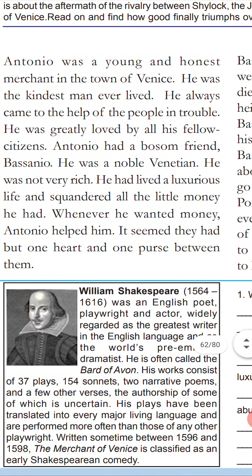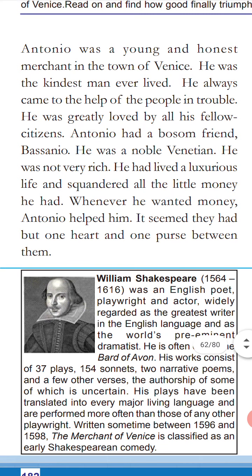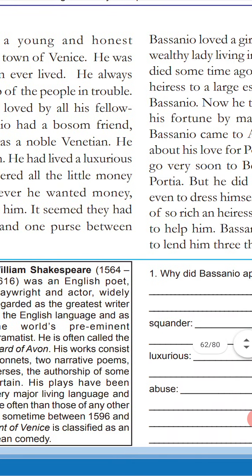And his friend's name is Bassanio. You must remember the names Antonio and Bassanio. Bassanio, one of his friends, a good friend, a thick friend, but at the same time his money spending is very harsh. That means Bassanio spent more of his money here and there. That's why Antonio always helped Bassanio. All right.